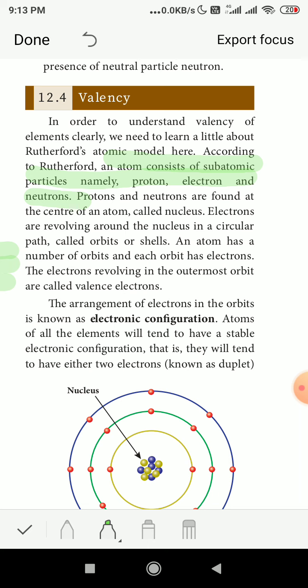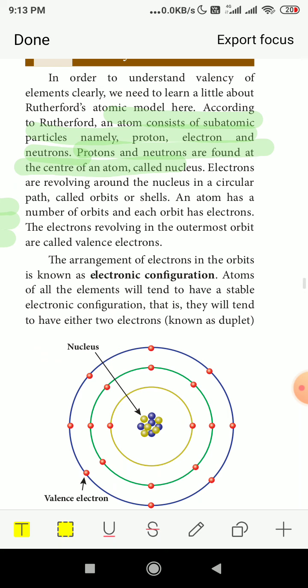Protons and neutrons are found at the center of the atom. He told that like a nucleus, both the protons and the neutrons will always be found in the center of the atom. Electrons are revolving around the nucleus in a circular path called the orbit or shells. In the picture, the blue and yellow color is the protons and the neutrons. And the red color beads are the electrons, and they will be revolving around this nucleus in a fixed orbit.